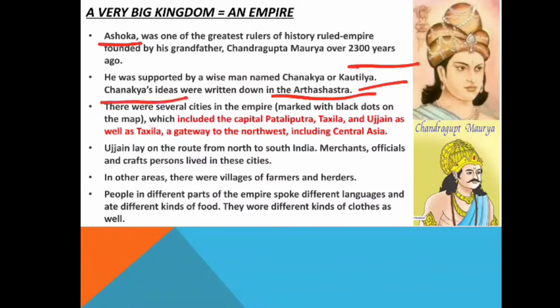Then there were several cities in the empire marked with black dots on the map, which include the capital Patliputra, Takshashila, and Ujjain. Takshashila was known as an education center at that time, and Ujjain was known as a gateway to the northwest, including Central Asia. It connected India and the empire with Central Asia. Ujjain also lay on the route from north to south India, connecting north and south.